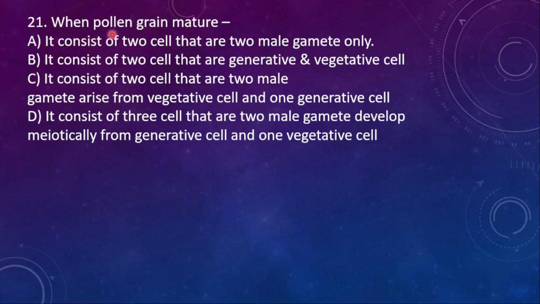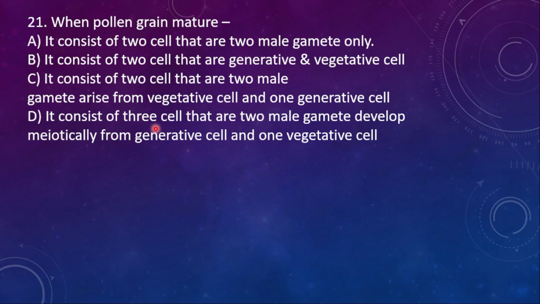Next, 21. When a pollen grain matures: A, it consists of two cells that are two male gametes only. B, it consists of two cells that are generative and vegetative cell. C, it consists of two cells, two male gametes arising from the vegetative cell and one generative cell.